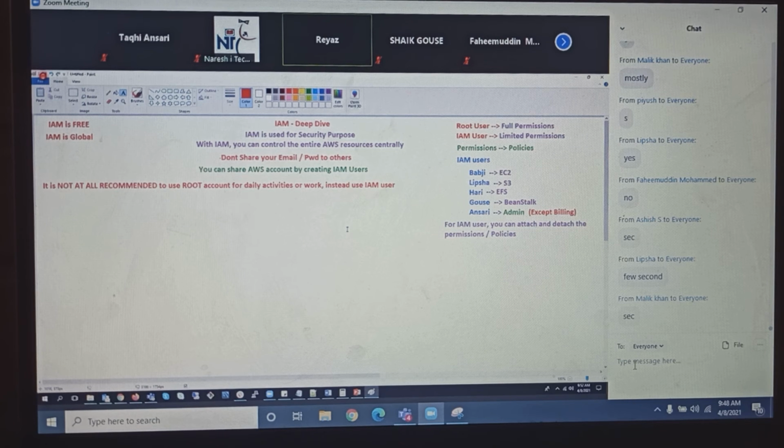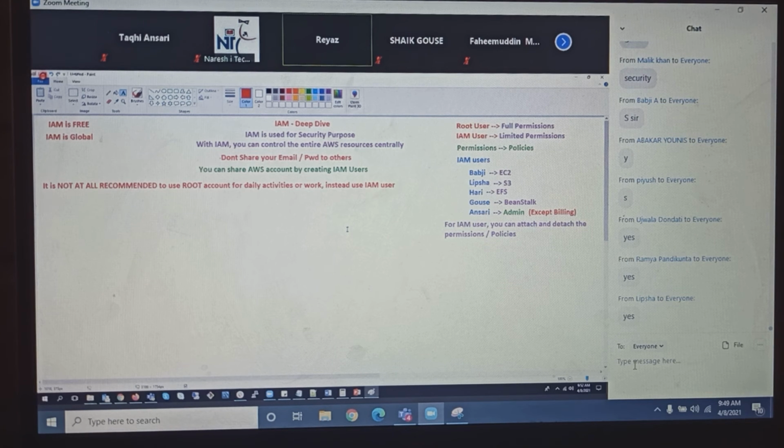So if that email ID and password is hacked, he can do anything in your account. Yes or no? He can do anything in your account. It's a security breach. Let's say, for example, you have logged in with an IAM user.